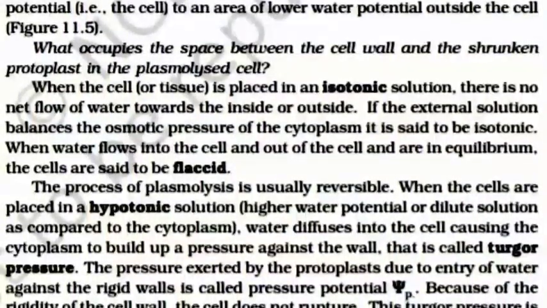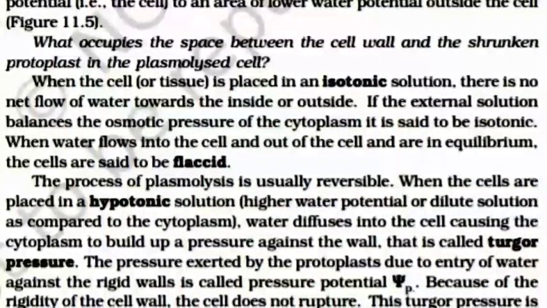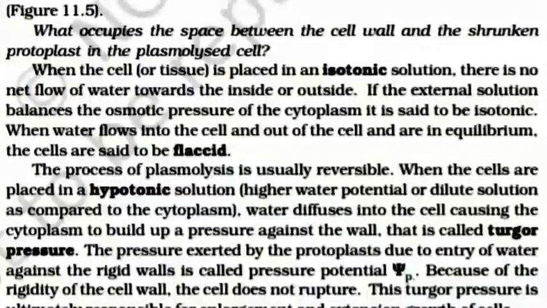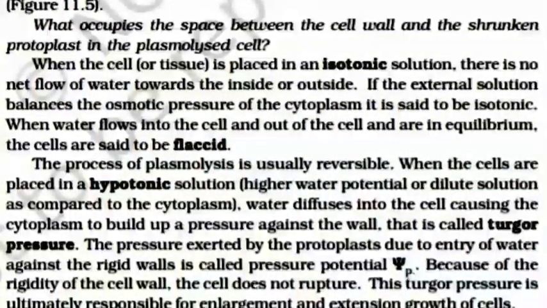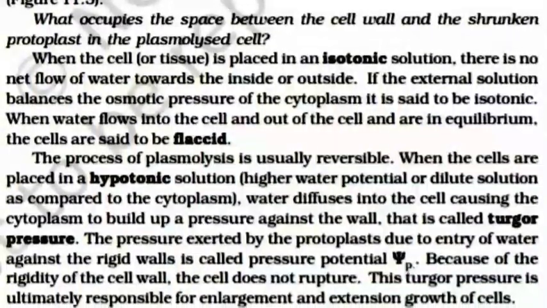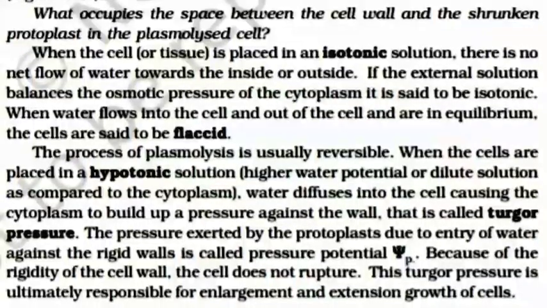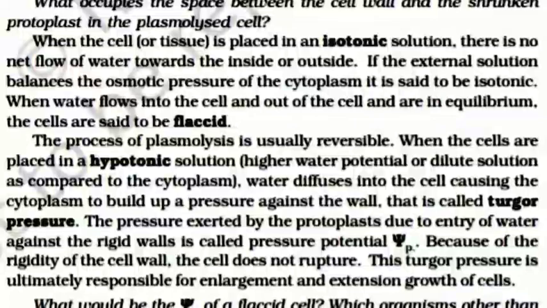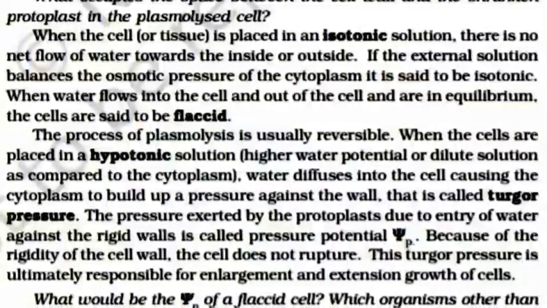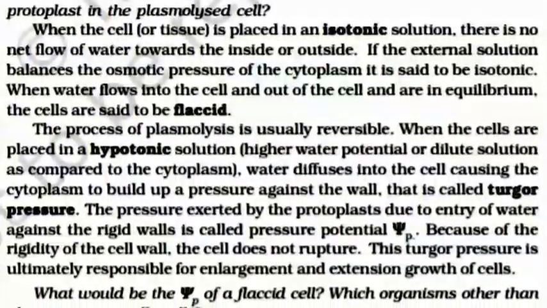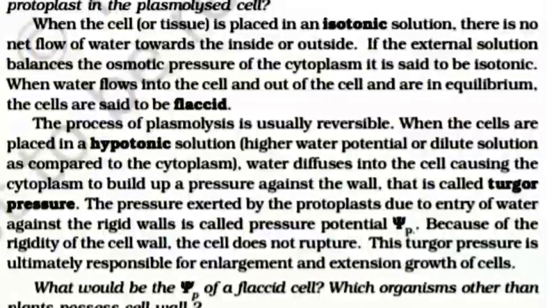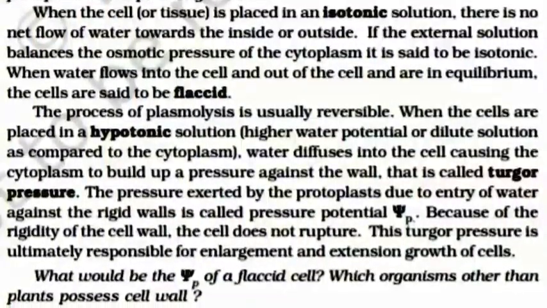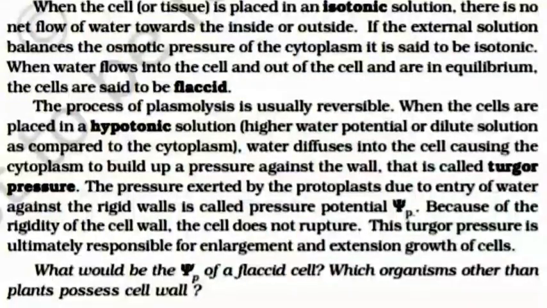When the cell or tissue is placed in an isotonic solution, there is no net flow of water towards the inside or outside. If the external solution balances the osmotic pressure of the cytoplasm, it is said to be isotonic. When the water flows into the cell and out of the cell and is in equilibrium, the cells are said to be flaccid. The process of plasmolysis is usually reversible.